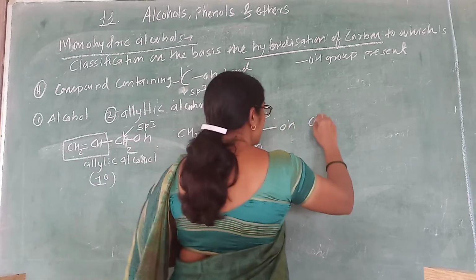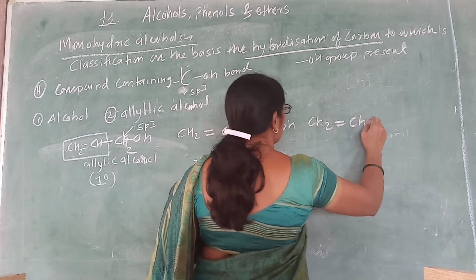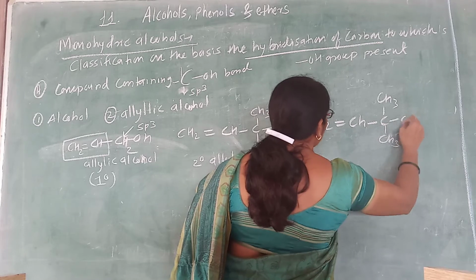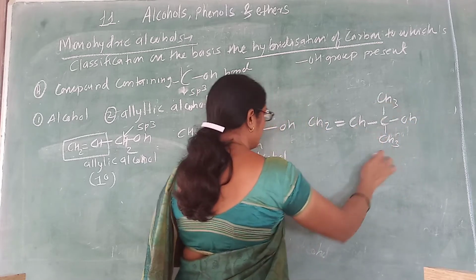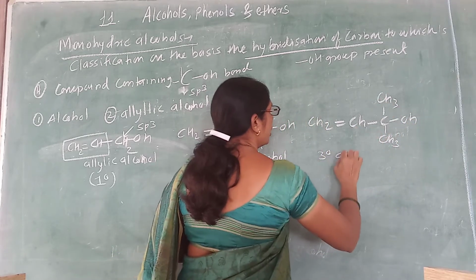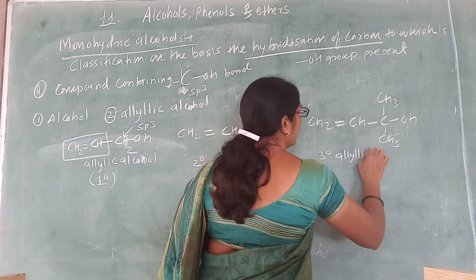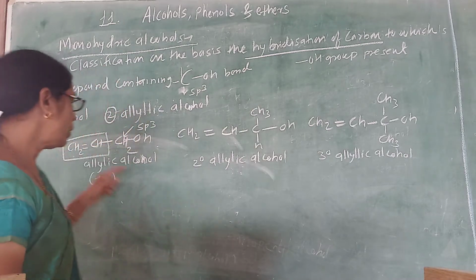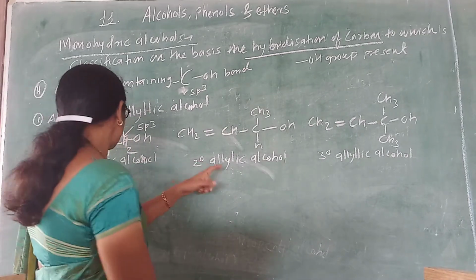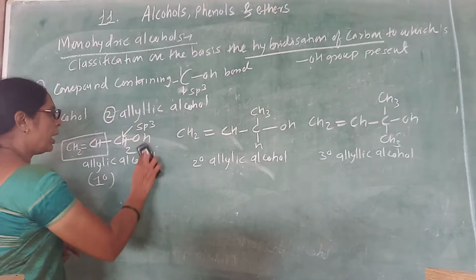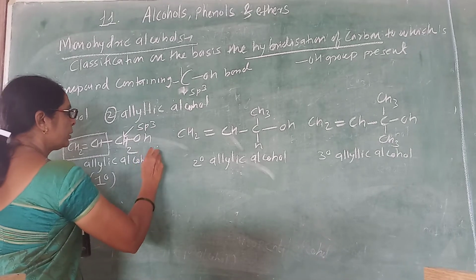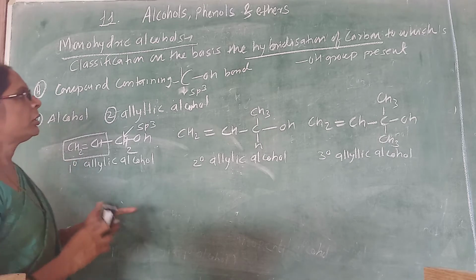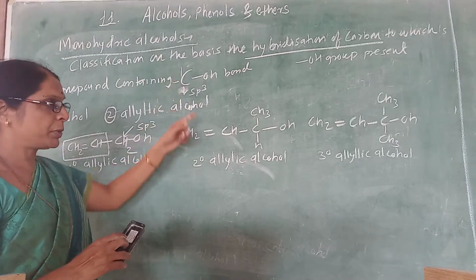Same way, CH2 double bond CH. If this hydroxy is attached to the carbon and that carbon is attached to 3 carbons, it is a tertiary allylic alcohol. Remember, primary allylic alcohol, secondary allylic alcohol, or tertiary allylic alcohol, all are compounds in which the hydroxy is attached to a carbon which is sp3 hybridized.